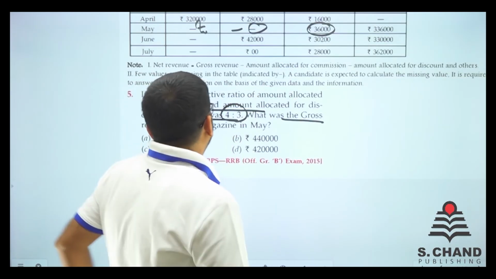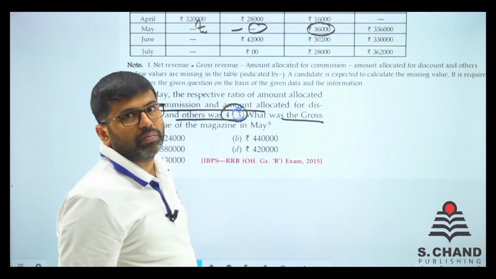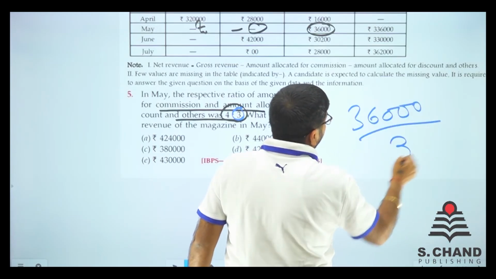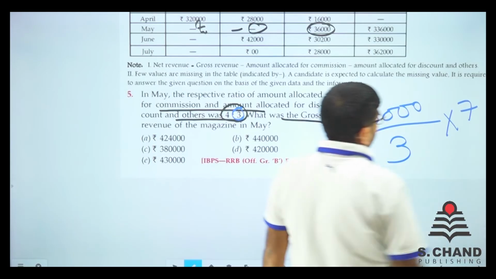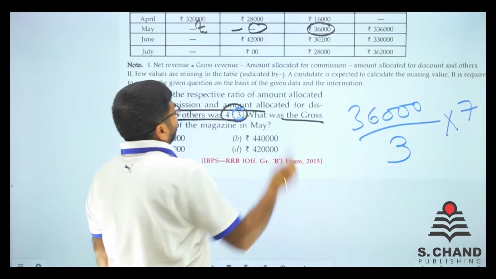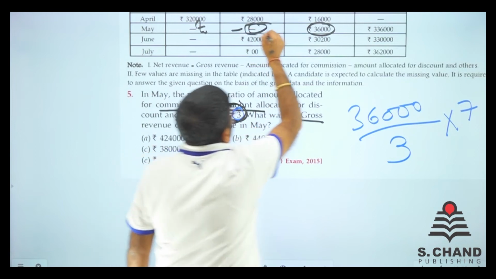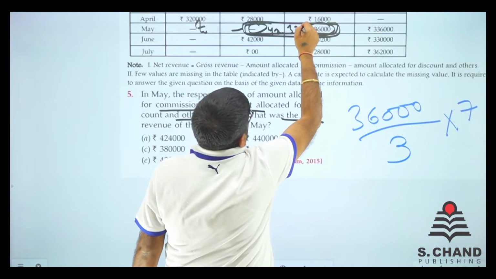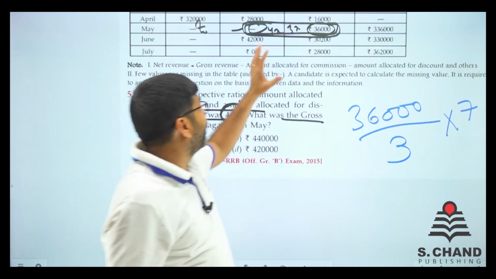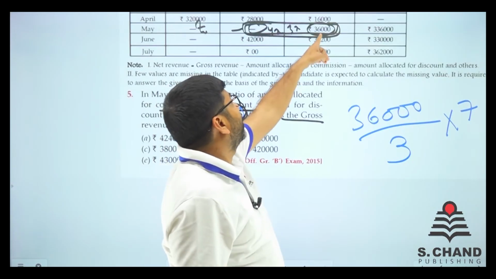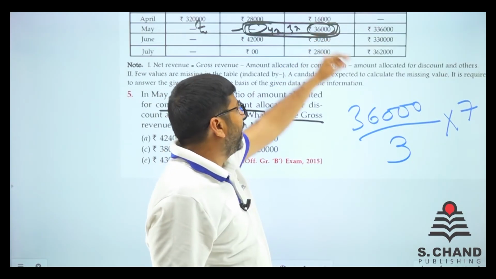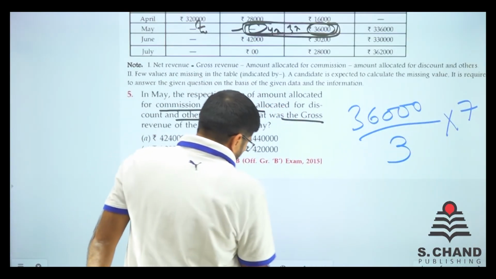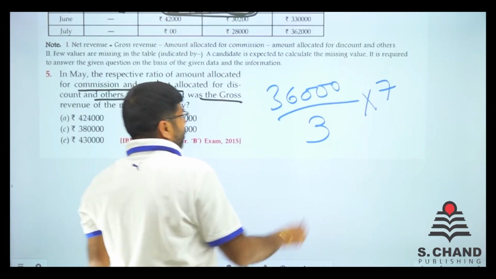See, 36,000 is 3 parts of total 7 parts. How can I say that? This is 4:3. That means this portion and this portion is 4:3. So this is 4x, this is 3x. How many x are there? 7x. So 7x we have to find out. And we have 36,000 as the 3 parts. So when I divide by 3, I'll get 1 part. When I multiply it by 7, we'll get what we need. So I guess it is a very simple calculation.